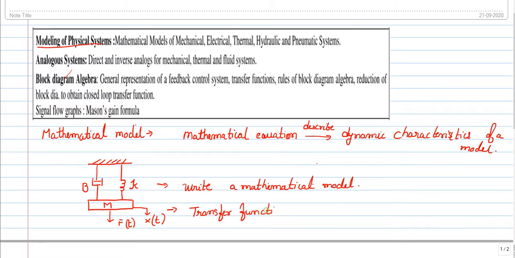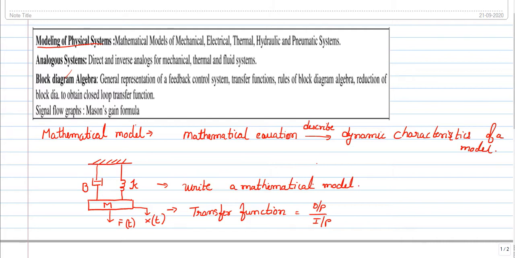This is very important. It is the ratio of output by input. We need to derive this output by input, then only will we understand how a system behaves, the nature of a system.